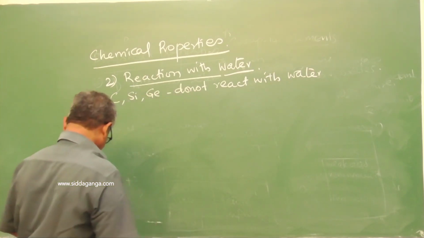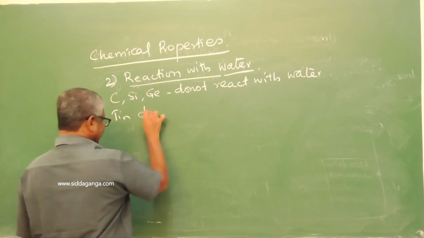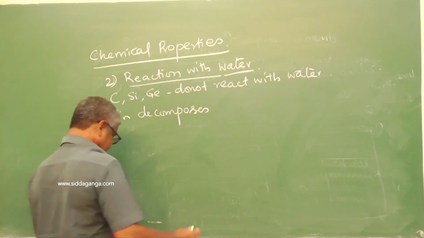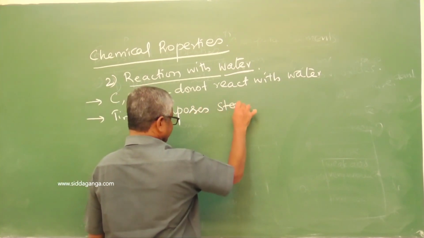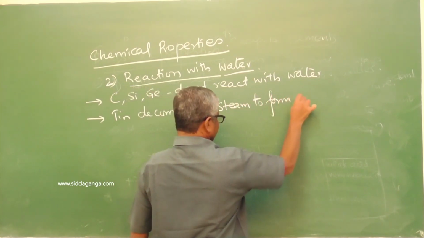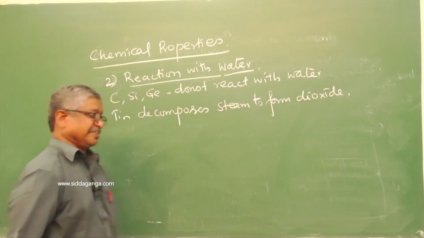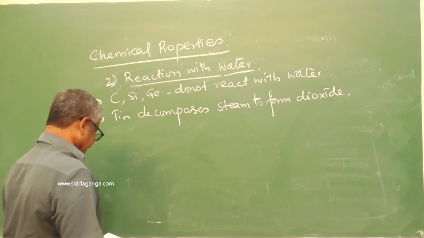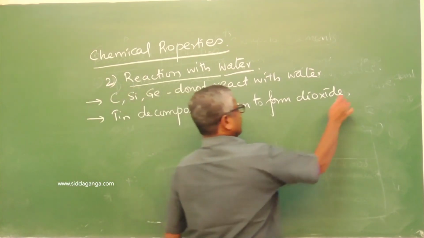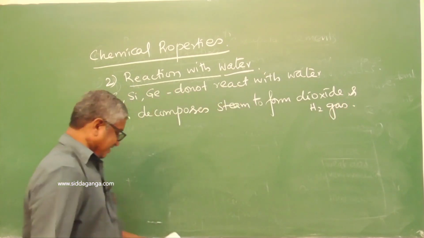But tin decomposes steam to form dioxide, and hydrogen gas gets liberated.